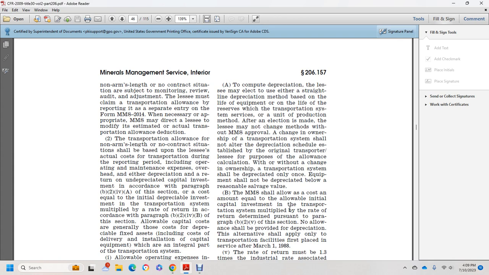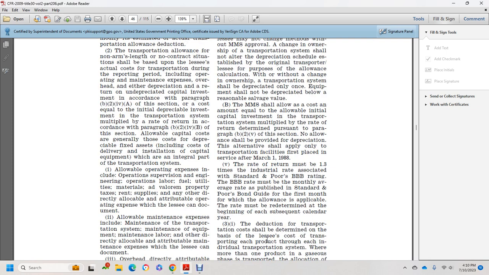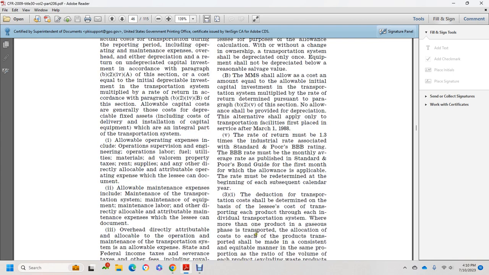B. The Minerals Management Service shall allow a cost equal to the allowable initial capital investment in the transportation system multiplied by the rate of return determined pursuant to paragraph B2 of this section. No allowance shall be provided for depreciation under this alternative, which shall only apply to a transportation facility first placed in service on or after March 1st, 1988. Five, the rate of return is 1.3 times the industrial rate associated with the Standard and Poor's BBB rating. The BBB rating must be the monthly average rate published in Standard and Poor's Bond Guide for the first month for which the allowance is applicable. The applicable rate will be determined in May, beginning with each subsequent calendar year.